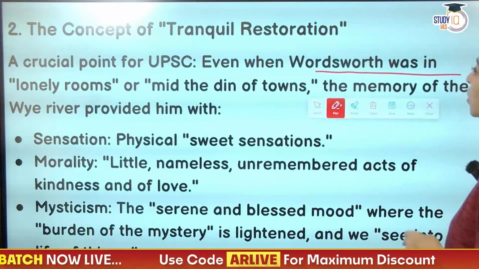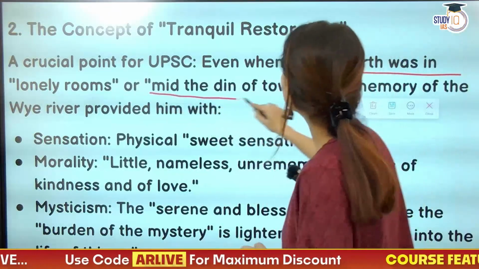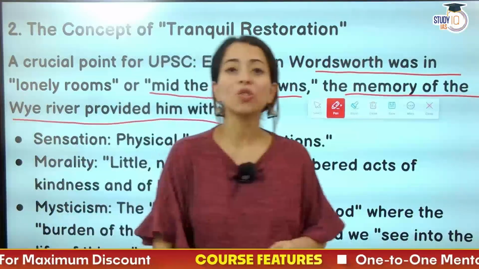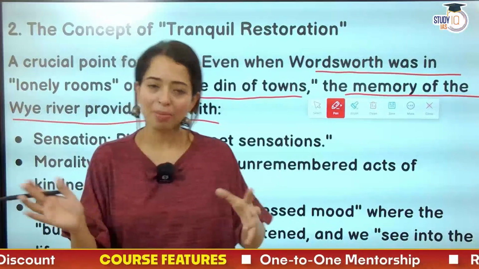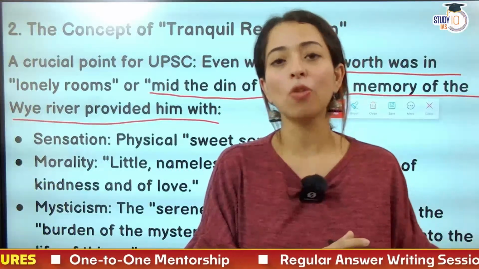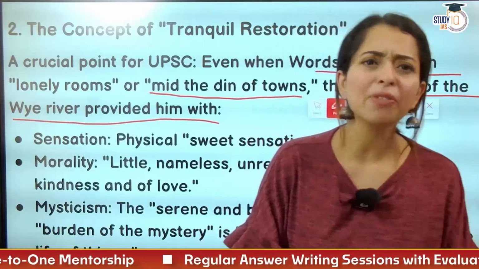Even when Wordsworth was in lonely rooms or amid the din of towns, the memory of the Wye River provided him with solace. Because Tintern Abbey is written around the idea of the Wye River. So यहाँ पे वो Wye River के बारे में सोच रहा है.